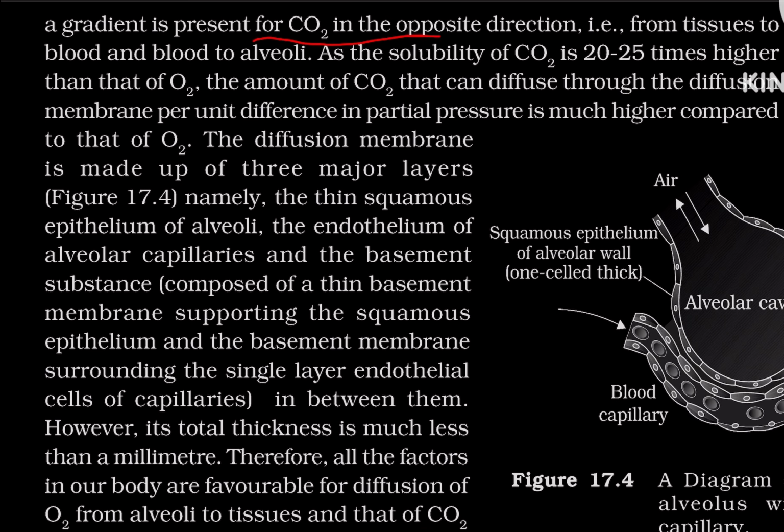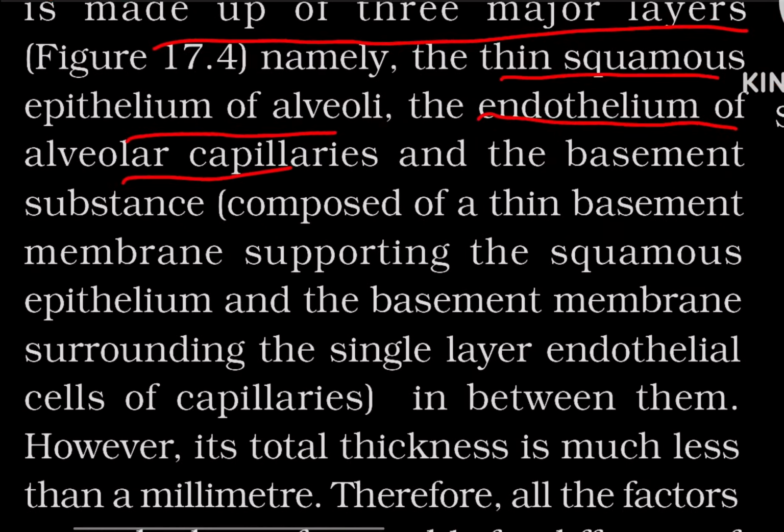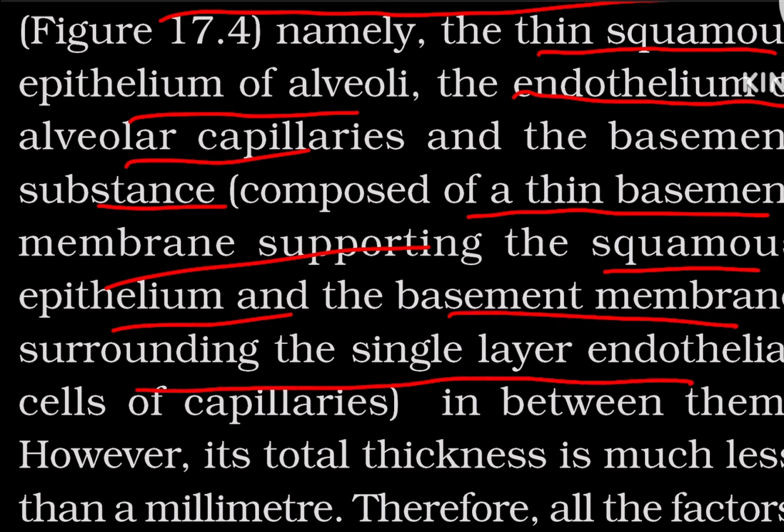A gradient is present for CO2 in the opposite direction, that is from tissues to the blood and blood to the alveoli. As the solubility of CO2 is 20 to 25 times higher than that of oxygen, the amount of CO2 that can diffuse through the diffusion membrane per unit difference in the partial pressure is much higher compared to that of oxygen. The diffusion membrane is made up of three major layers, namely the thin squamous epithelium of alveoli, the endothelium of alveolar capillaries, and the basement substance that is composed of a thin basement membrane supporting the squamous epithelium and the basement membrane surrounding the single layer of endothelial cells of capillaries in between them.